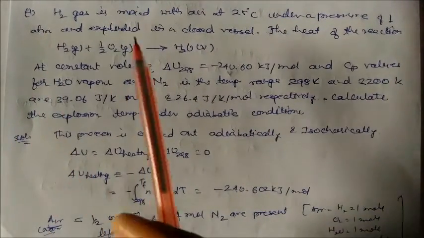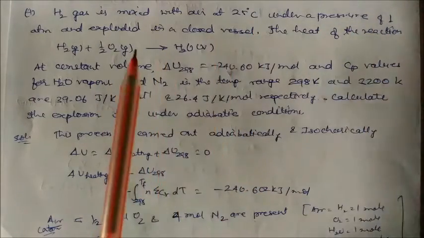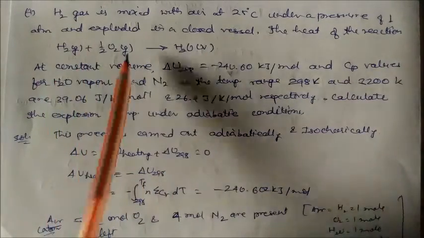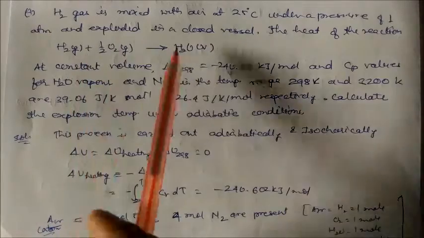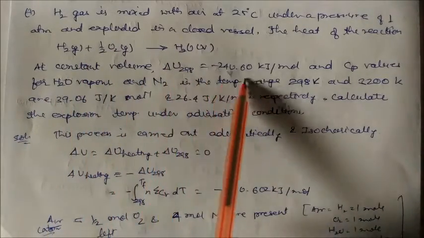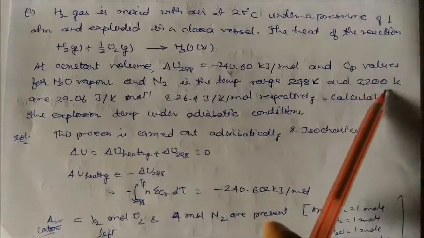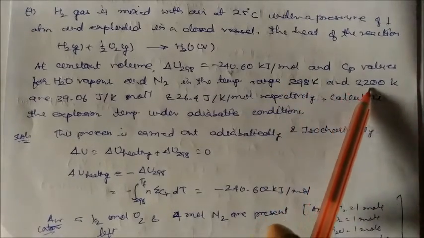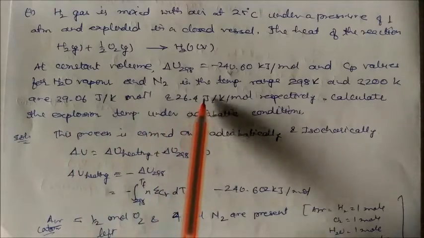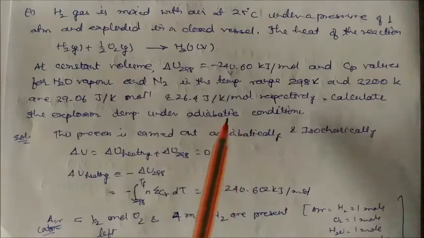Next question. Hydrogen gas is mixed with air at 25 degrees centigrade under a pressure of 1 atmosphere and exploded in a closed vessel. The heat of the reaction is this one. This is the process: 1 mole of hydrogen reacting with half a mole of oxygen to give water from the air. At constant volume, the internal energy at room temperature is this much, and the Cp values for water vapor and nitrogen in this temperature range are 39.06 joule per Kelvin per mole and 26.4 joule per Kelvin per mole respectively at 3200 Kelvin. So calculate the explosion temperature under adiabatic condition.